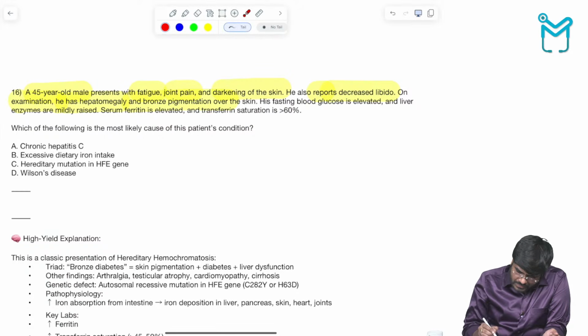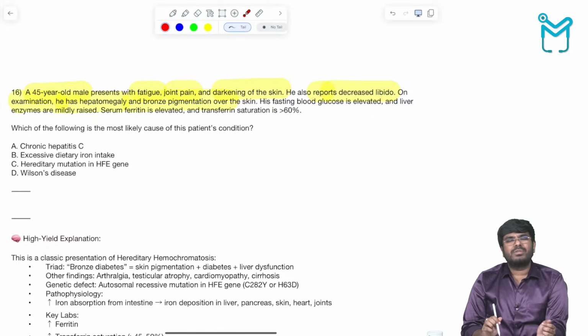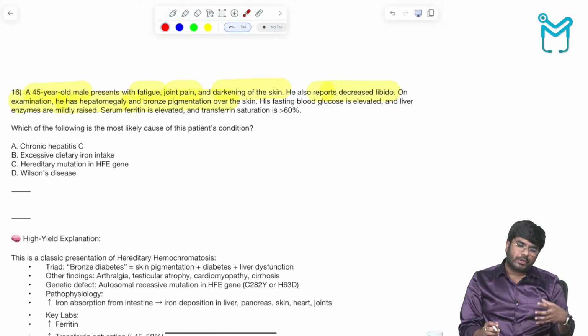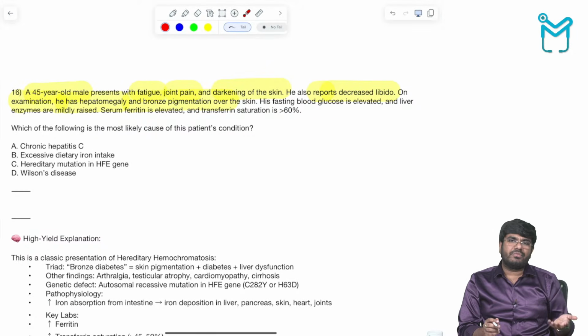His blood glucose levels are elevated. Why are the blood glucose levels elevated? Because too much iron accumulation in the pancreas is going to cause pancreatic insufficiency. The pancreas is getting damaged, the beta cells are getting damaged, so there are less insulin levels in the body. Less insulin is going to raise the blood glucose levels. It's a classical case of hemochromatosis.